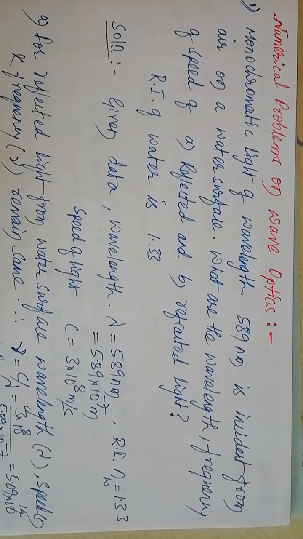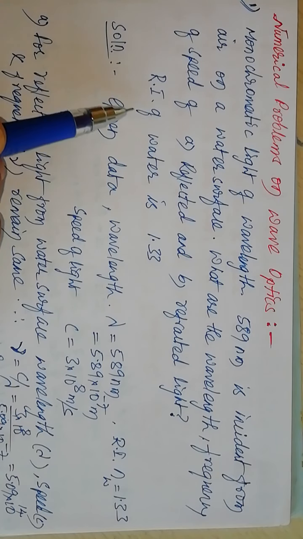As the light enters from air to water, that is from rarer to denser, light bends towards the normal. The speed of light decreases in water. Frequency remains the same, whereas the wavelength decreases. So as the light enters into the water, both velocity as well as the wavelength of light decrease. Refractive index of water is 1.33.